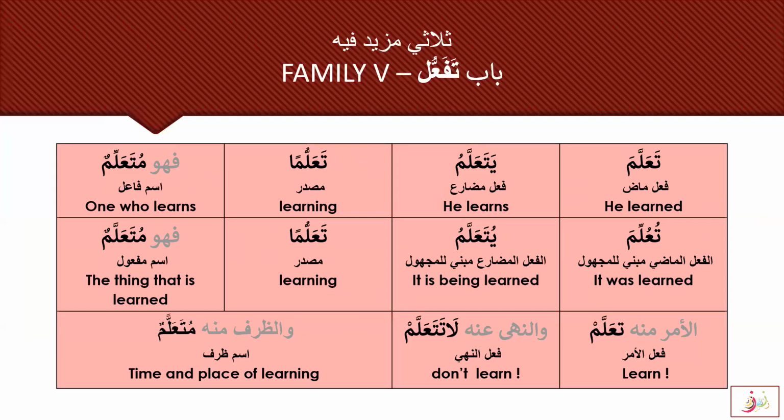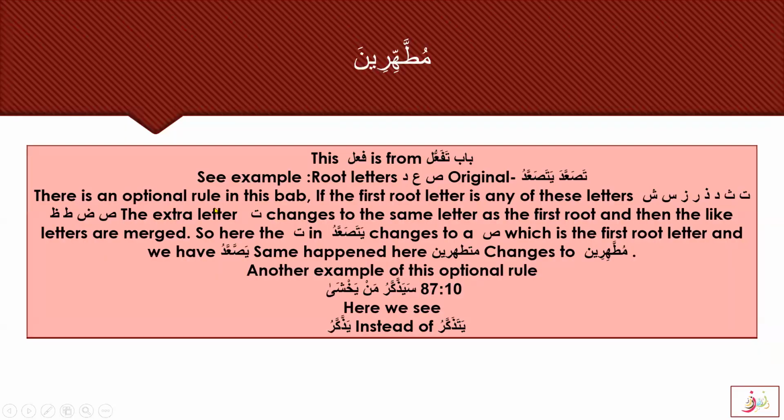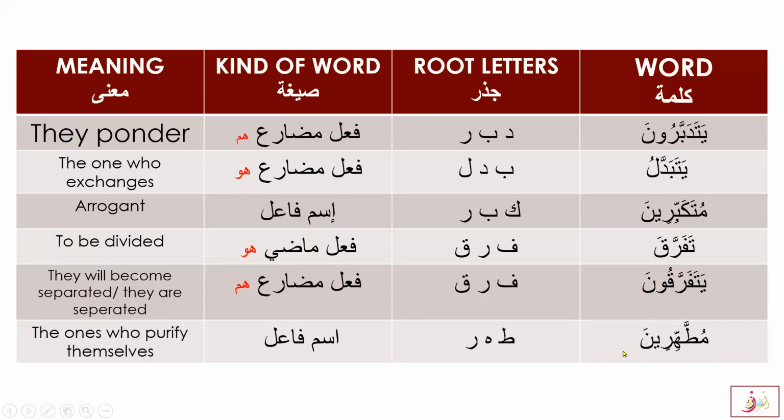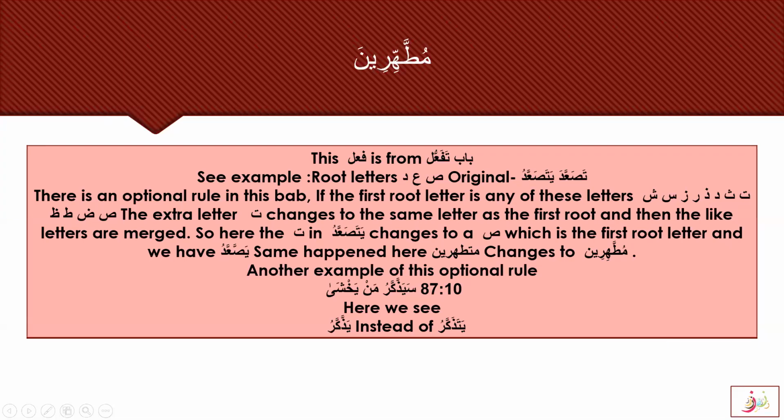You know the pattern of this family? It should be mutatahhirina, muta'alliman. But here it is muttahhirina. So what is unique here? We know that it is from Bab Tafa'ul. See the example with the root letters sad, 'ayn, and dal. The original is sa'ada, yatasa'adu.